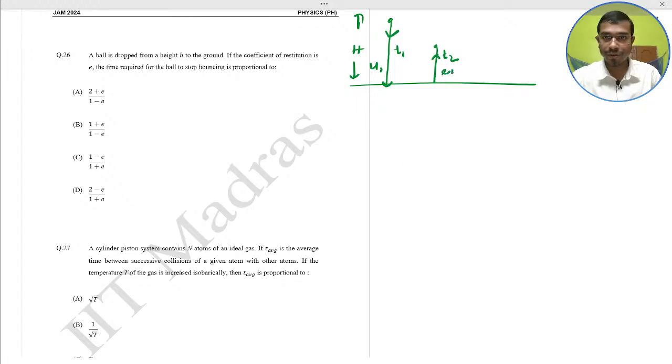And this is the e into V1, where e means the coefficient of restitution. And after, this is the T2 here. Here is also T3.